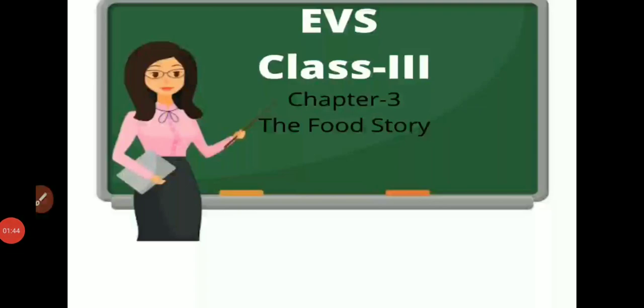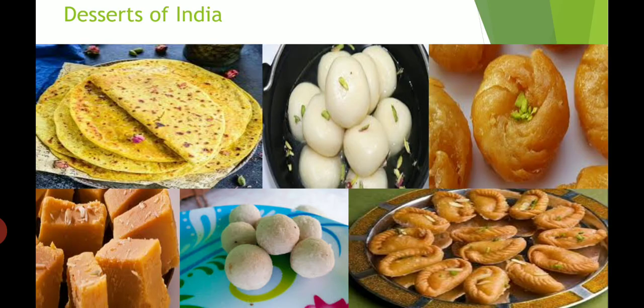Without further ado, let's get started with the discussion. Now, we will learn about the desserts of India, right? See, first one, which sweet is it? Puran Poli. Puran Poli is a popular dessert of Maharashtra and it is made of flour, yellow gram and jaggery.